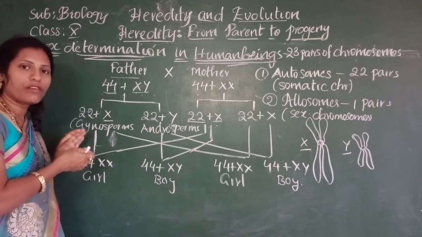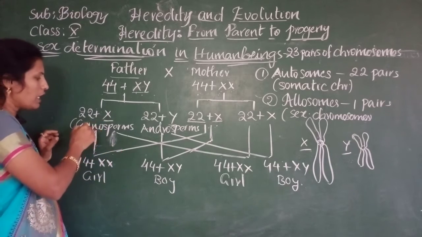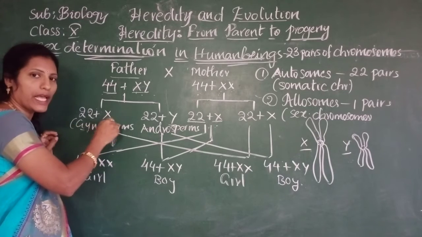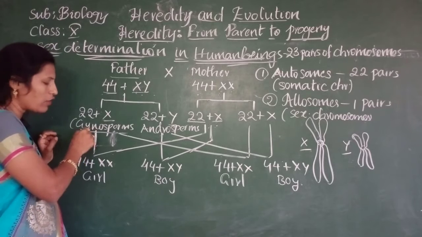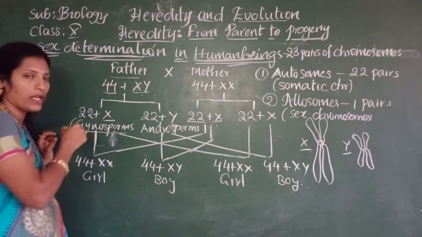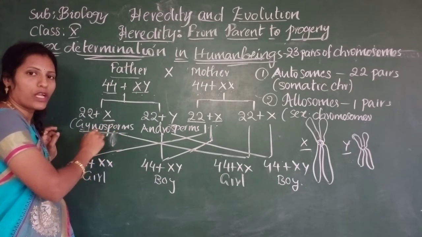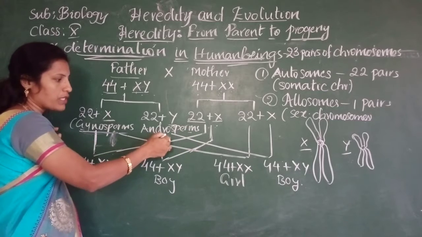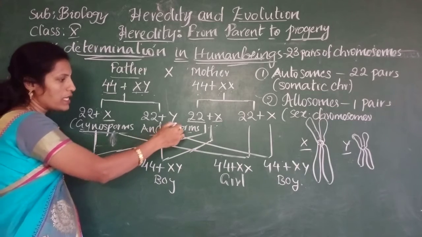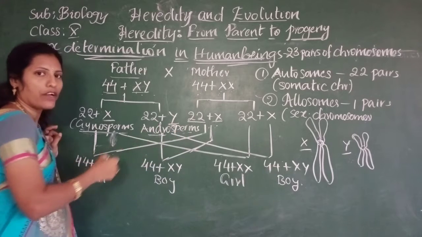Now we will see what possibilities occur during fertilization. The sperms carrying the X chromosome are called gynosperms, because gyno means female, and it is carrying a female representing chromosome. And these are androsperms. Andro is male related. As Y represents the male character, we call these sperms androsperms.